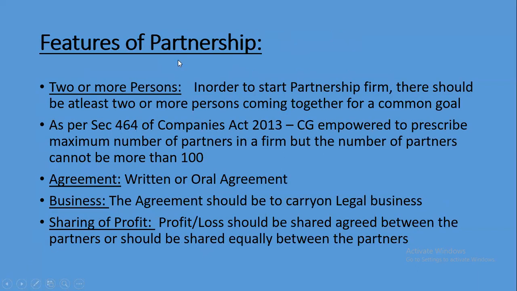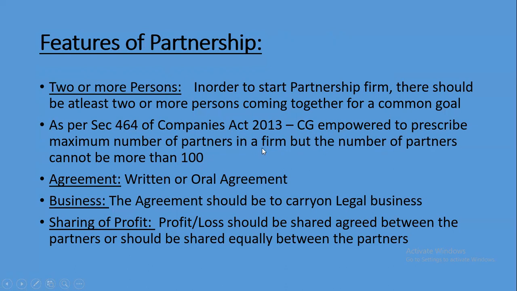We will see the features of the partnership. Two or more persons. It means that if you want to start a partnership firm, there should be at least two or more persons coming together for a common goal. As per Section 464 of the Companies Act 2013, the central government is empowered to prescribe the maximum number of partners in a firm, but the number of partners cannot be more than 100.